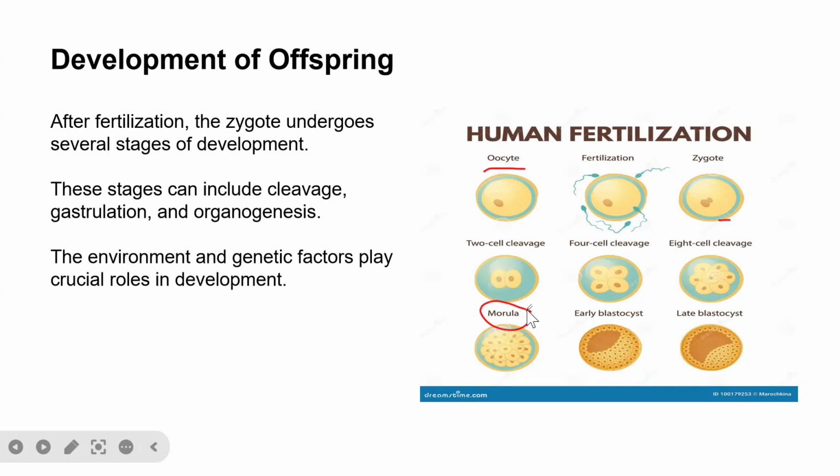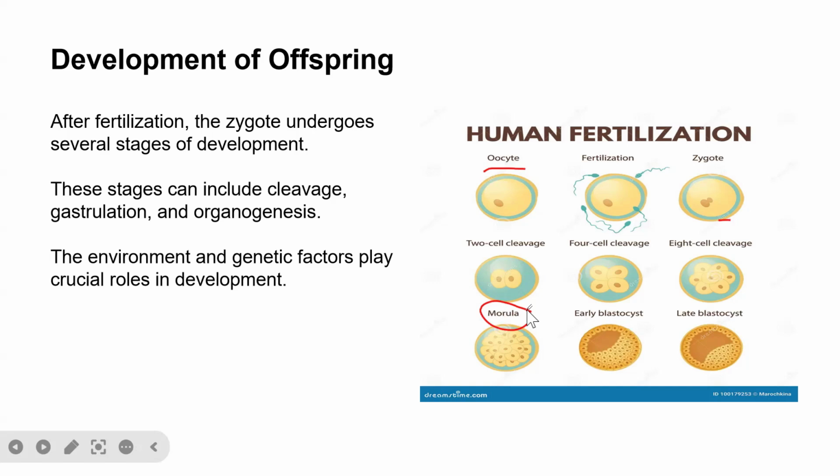So these are the different stages of the offspring after fertilization. From the zygote, there will be production of 2 cell cleavage, 4 cell cleavage, 8 cell cleavage, and then lastly, the morula. The morula will develop itself into early blastocyst and then late blastocyst. So these stages include cleavage.